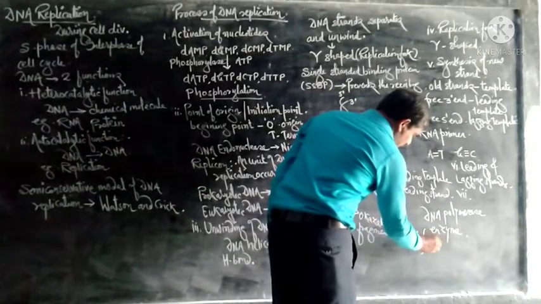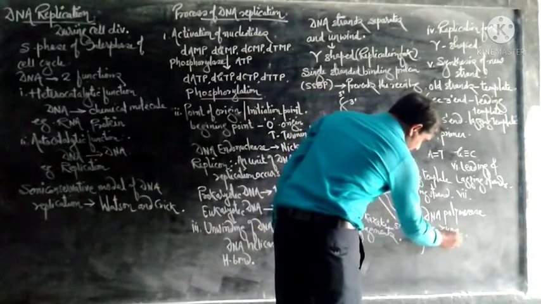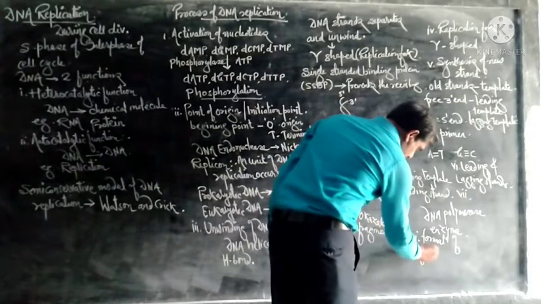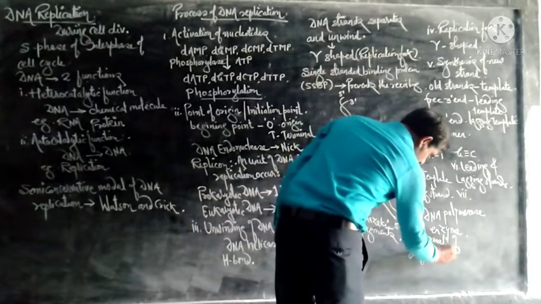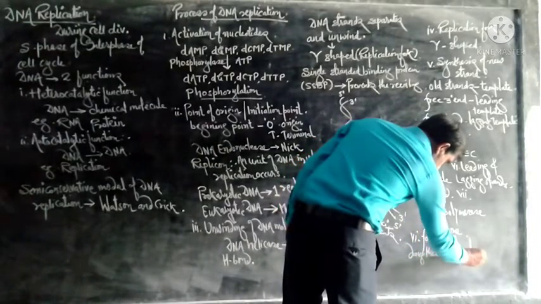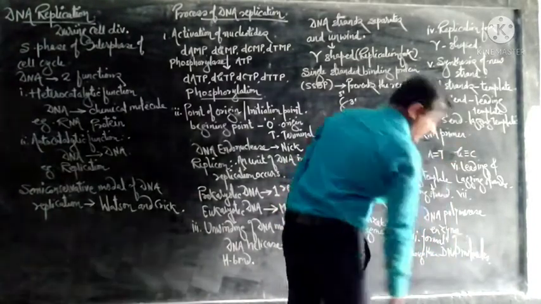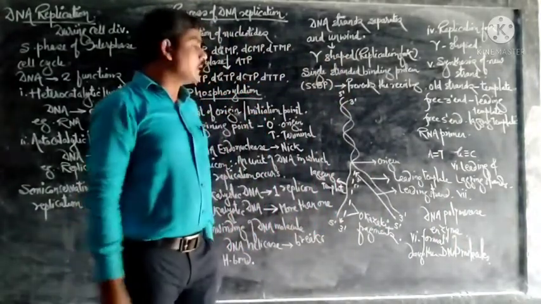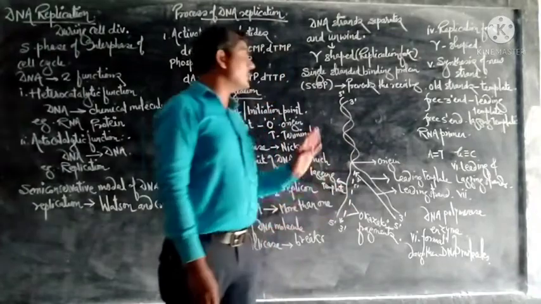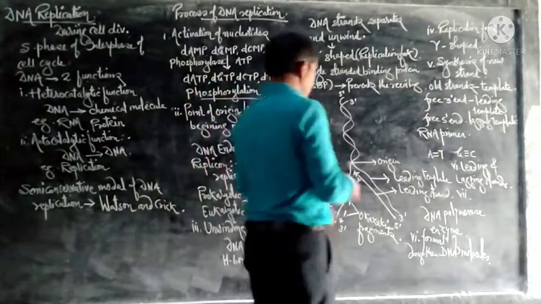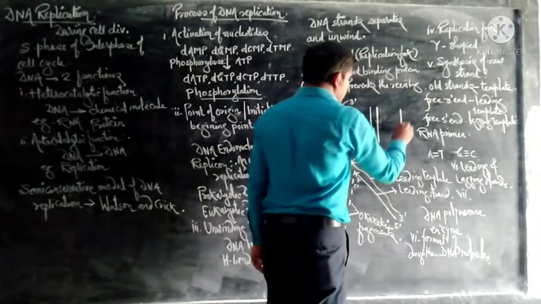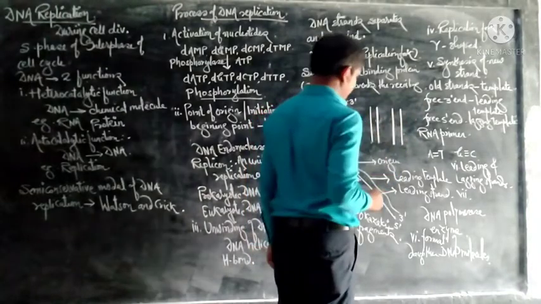Formation of daughter DNA molecules. This process continues, and after that two molecules of DNA are produced.